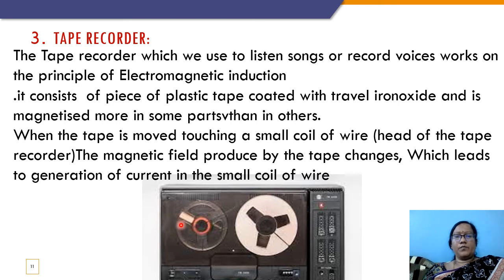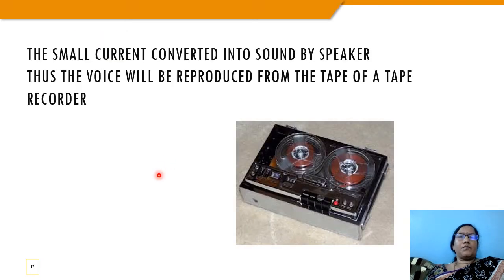When the tape is moved touching a small coil of wire, the head of the tape recorder, the magnetic field produced by the tape changes, which leads to generation of current in the small coil of wire. So, the small current is converted into sound by the speaker. Thus, the voice is reproduced from the tape of a tape recorder.